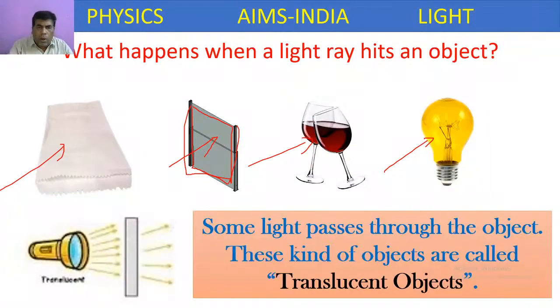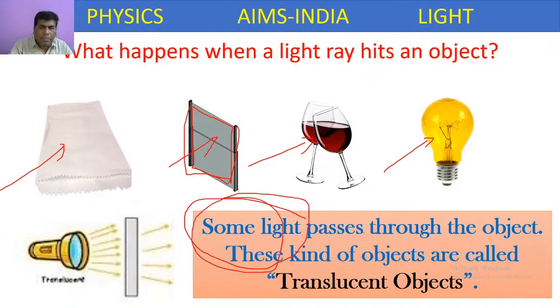Here, total light will not pass through the object, but only some light passes through the object. They allow only some light to the other side. That's why through these objects we cannot observe things clearly. The objects will look somewhat dull or dim. These kinds of objects are called translucent objects.